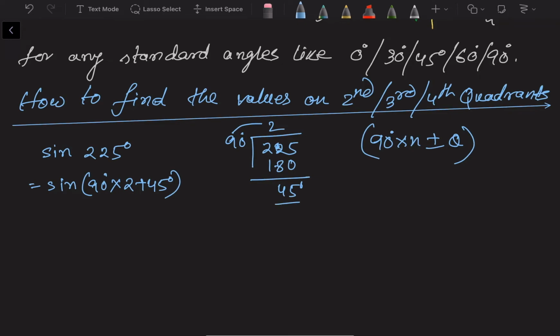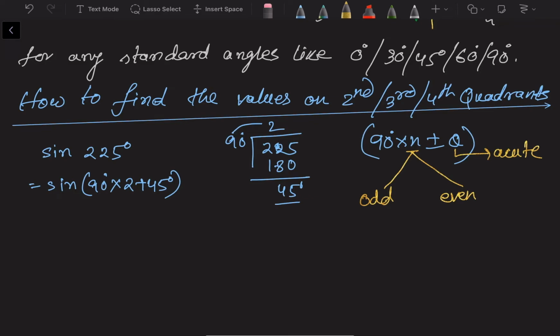So whenever you express an angle in the form of 90 into n plus or minus theta, here n can be any number, odd or even, and theta will be an acute angle. Because when you divide by 90, the remainder will be less than 90. So theta will be an acute angle.